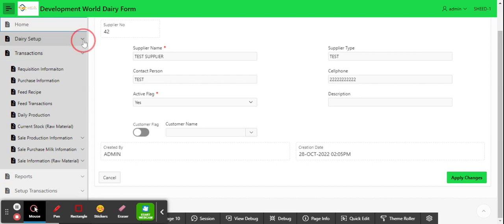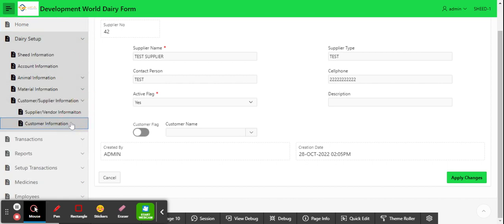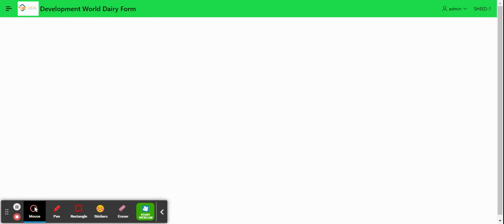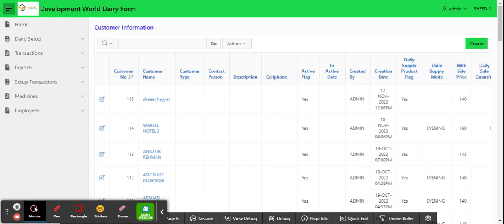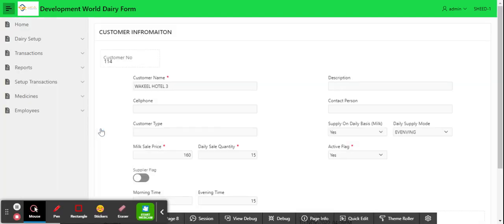The customer information is a little bit different from the supplier information. So this is the customer name, description, contact person, contact number, and whether he gets milk on a daily basis or not, and at which time, morning or evening time he purchases milk from us, or all times.